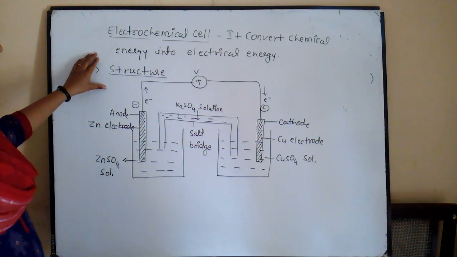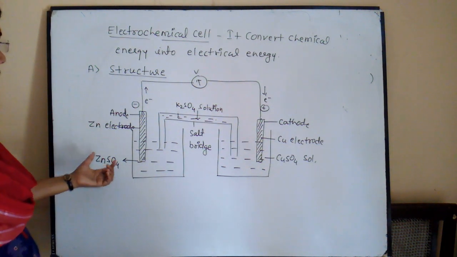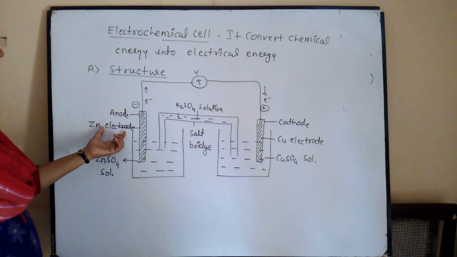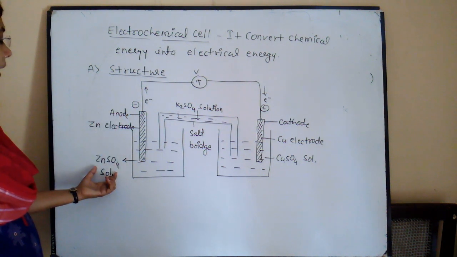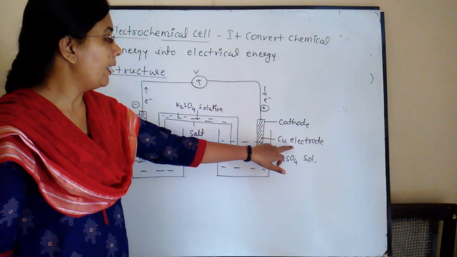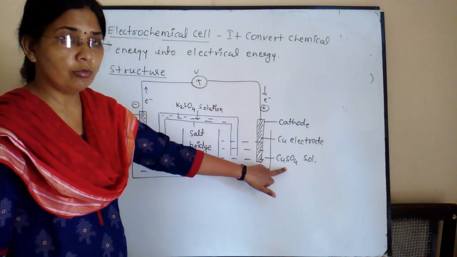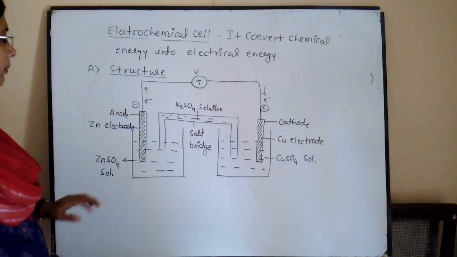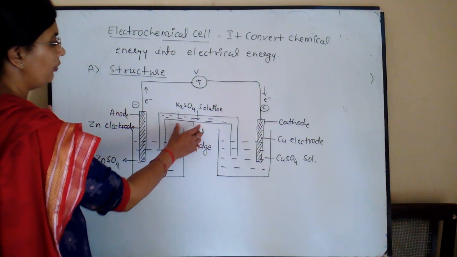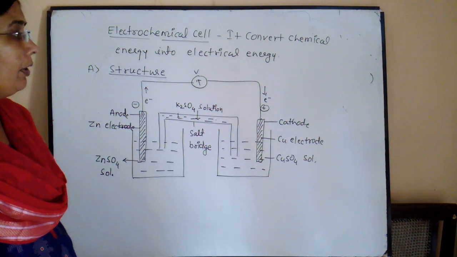Now in an electrochemical cell there are two beakers which contain the electrodes. On the left side there is the anode, which is the zinc electrode, dipped in its salt solution ZnSO4, and in the right side container we take the copper electrode as a cathode, dipped in its salt solution CuSO4. Both solutions are electrolytes, and both solutions are connected using a salt bridge. In the salt bridge we take an inert electrolyte such as potassium sulfate, potassium chloride, or potassium nitrate.